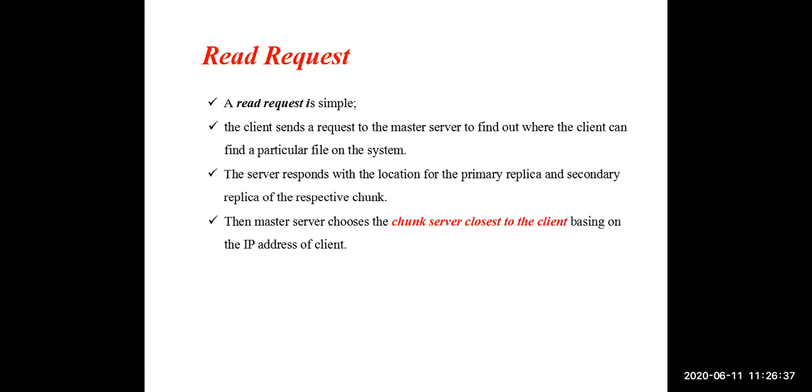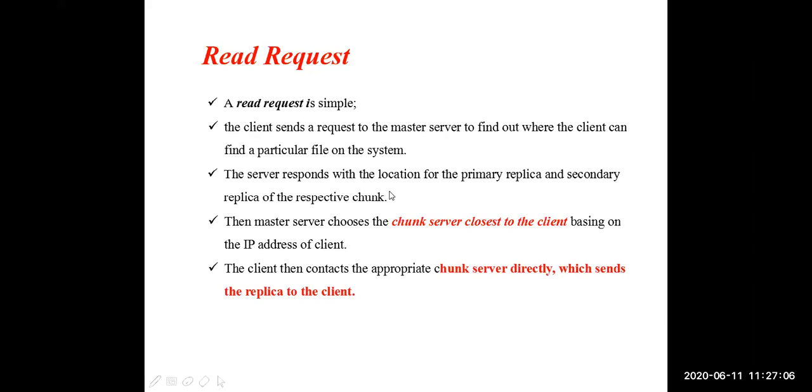For the request made by the client, he will identify which chunk servers are nearer to the location of the client, so that he can access it fast. If there is a server available in China, he will say the nearest chunk server available to you is in China, or the nearest chunk server available to you is in Dubai. Like that, he will provide the information about the nearest chunk server, based on the IP address of the client.